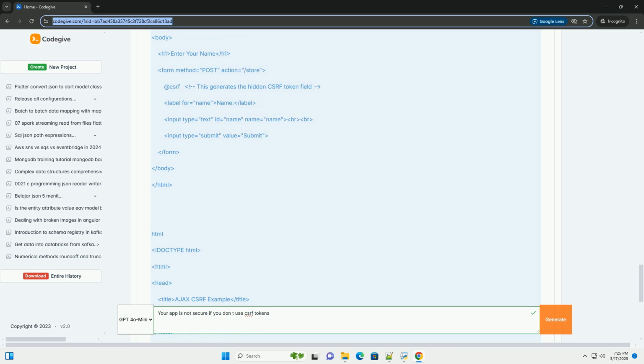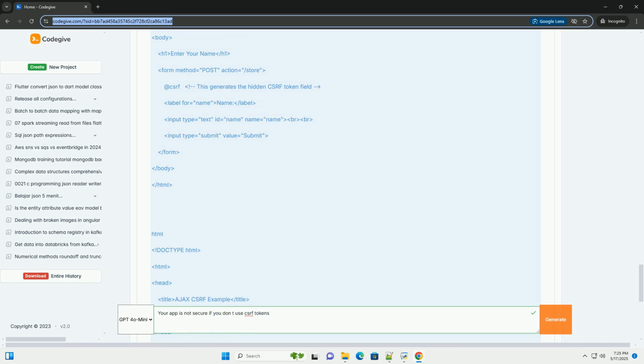3. Token verification: when the user submits the form or makes the AJAX request, the browser sends the CSRF token back to the server. The server retrieves the expected CSRF token from the user's session and compares it to the token received in the request. Action processing: if the tokens match, the server processes the request. If they don't match, the server rejects the request as potentially fraudulent.